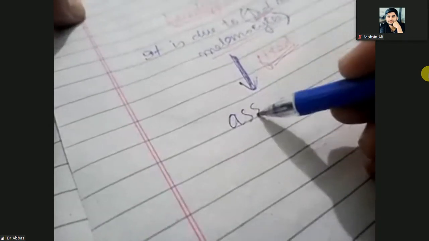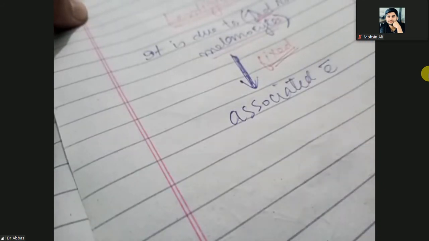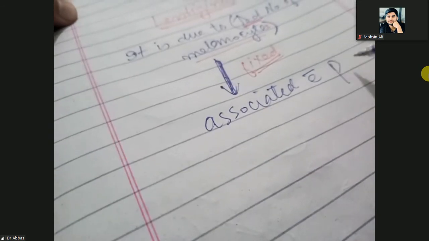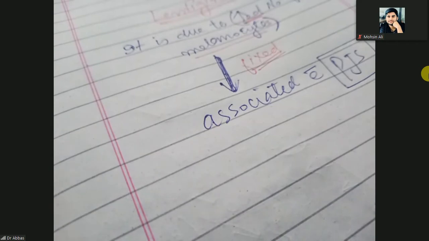So lentigen is associated with a condition, that is PJS, Peutz-Jeghers syndrome. We have discussed this syndrome in detail. That is the Peutz-Jeghers.